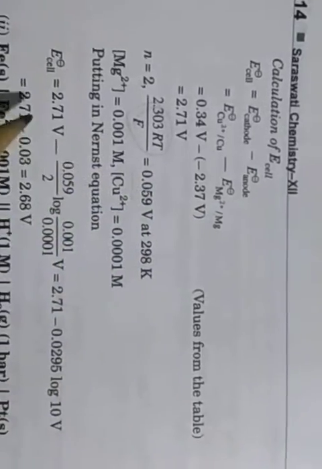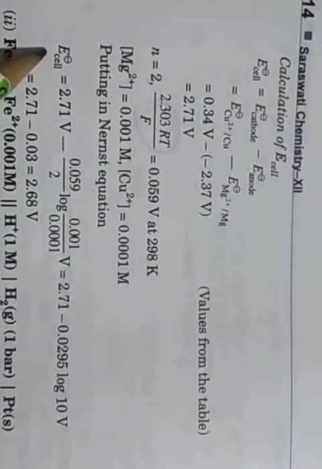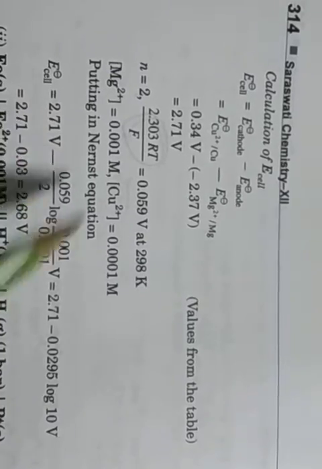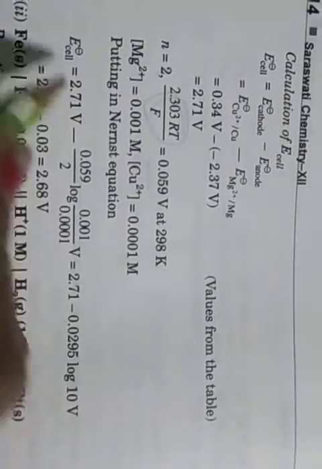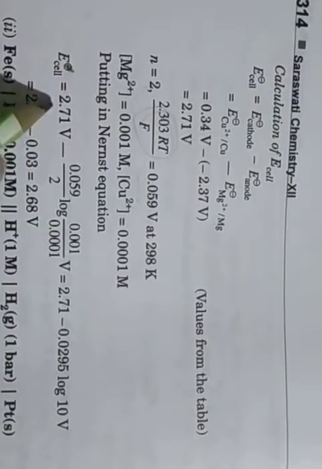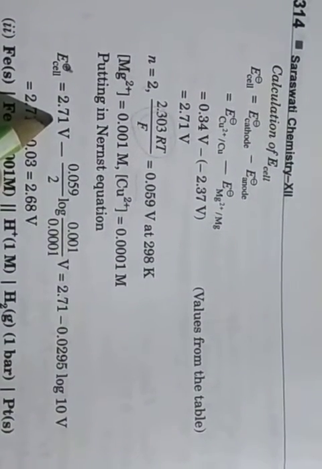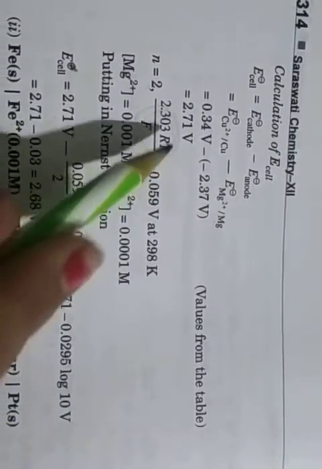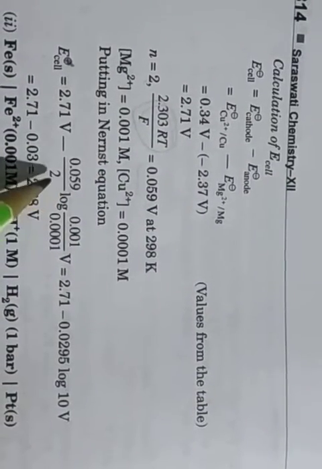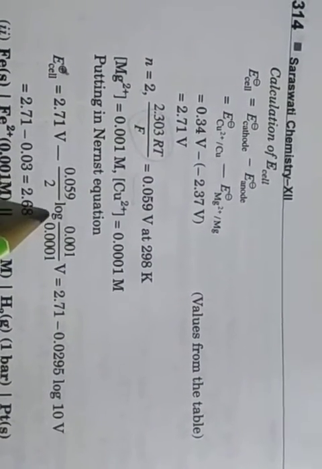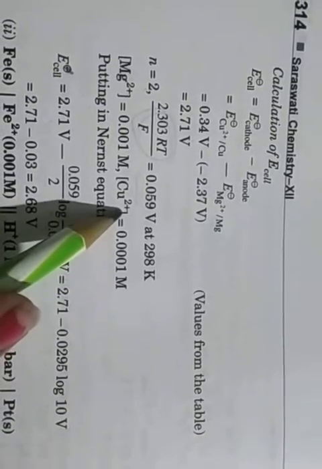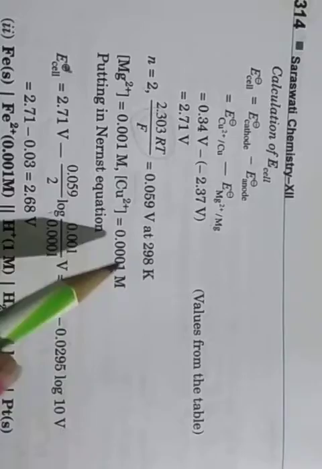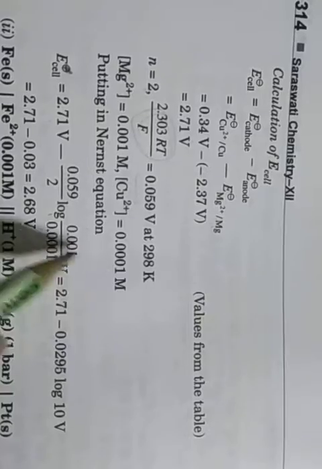When putting the values in the Nernst equation, E cell is equal to E naught cell value 2.71 volt minus 0.059 divided by the number of electrons 2, log of the reduction species copper plus 2 concentration, which is already given, and then the magnesium concentration given.